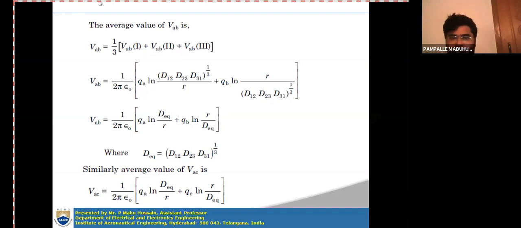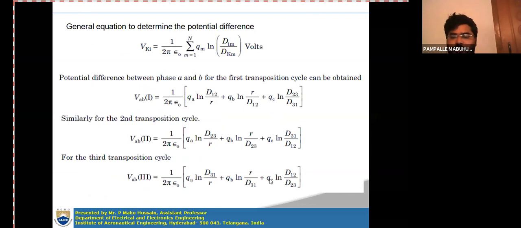Now what about the QC? When you take QC as common, if you take QC as common, then using log A plus log B, the same formula again, what you will get here is ln of D12, D23 and D31 whole divided by the same D12, D23, D31 in the denominator.